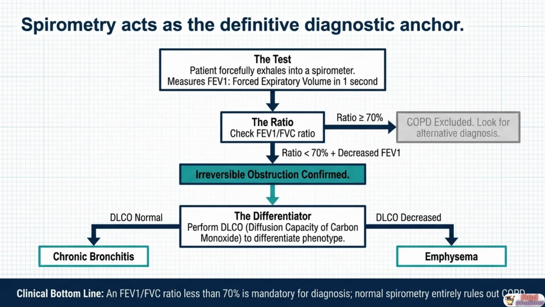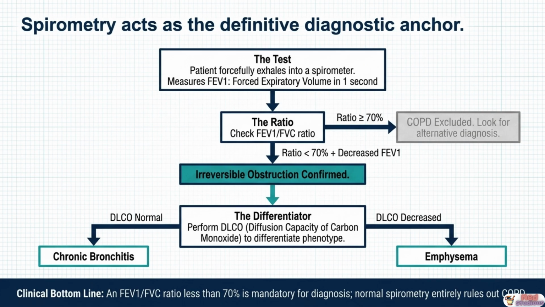Clinical suspicion alone is insufficient to diagnose COPD. The diagnosis requires objective confirmation, and that confirmation comes exclusively from spirometry. Here is the diagnostic algorithm. The patient forcefully exhales into a spirometer. The device measures FEV1, the forced expiratory volume in 1 second, and FVC, the forced vital capacity, the total volume exhaled. The critical ratio is FEV1 divided by FVC.